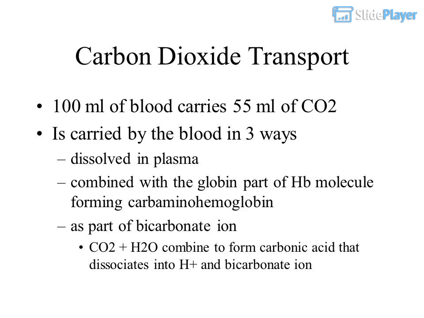Carbon dioxide transport. 100 milliliters of blood carries 55 milliliters of CO2. It is carried by the blood in 3 ways: dissolved in plasma; combined with the globin part of the Hb molecule, forming carbaminohemoglobin; and as part of the bicarbonate ion. CO2 plus H2O combine to form carbonic acid that dissociates into H+ and bicarbonate ion.